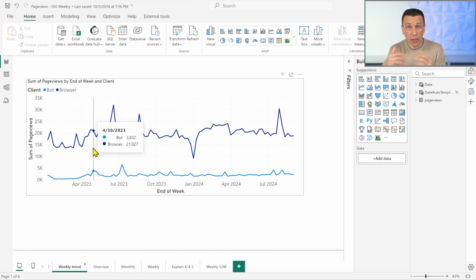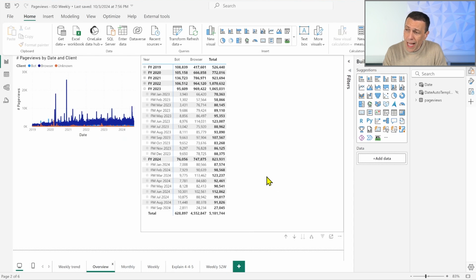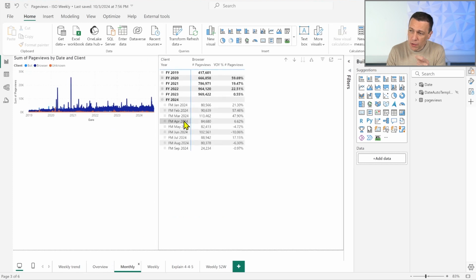So, there could be bigger differences if we look at the data at the month level, even though probably we will not see a big difference in the line chart, but the difference could be visible in the numbers in a way that could be significant for a particular business. In order to see these numbers, we can take a look at what happens if we aggregate the week's value by month. We will see later what it means to look at the value by month, because when we see the value, for example, here for April 2024, it is not actually from the 1st to the 30th of April 2024, because this is a month based on weeks.